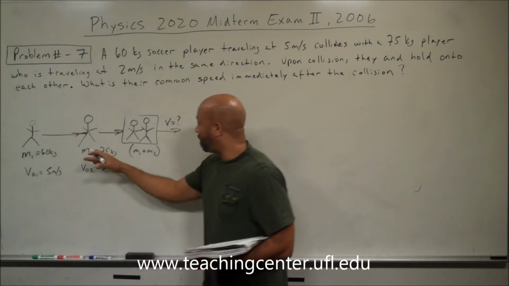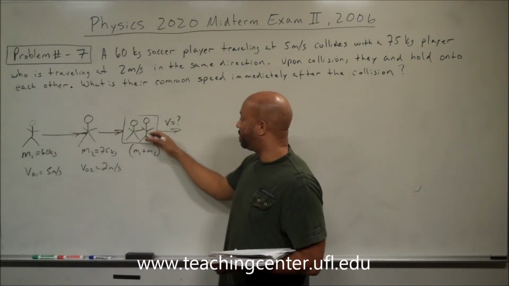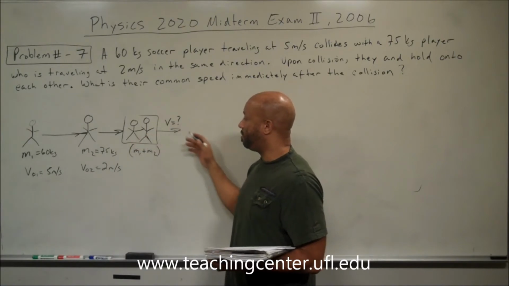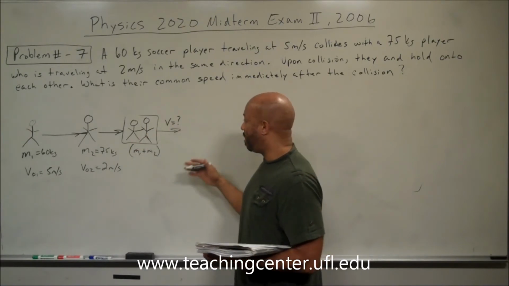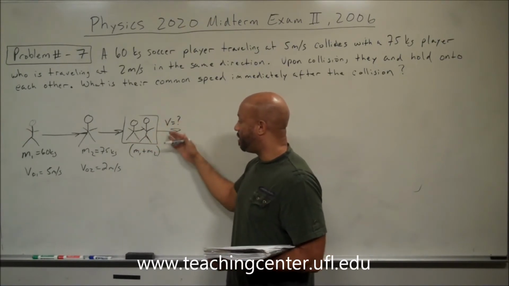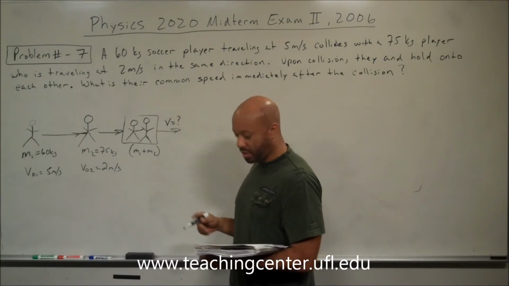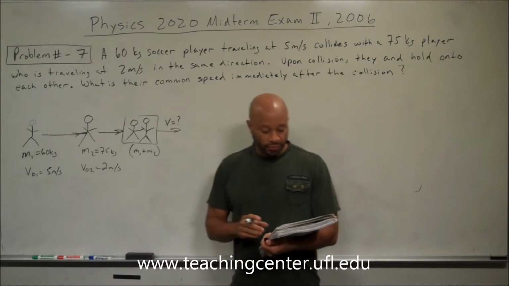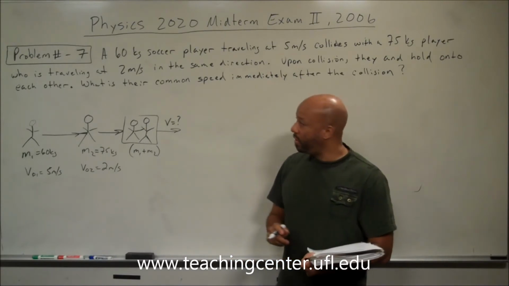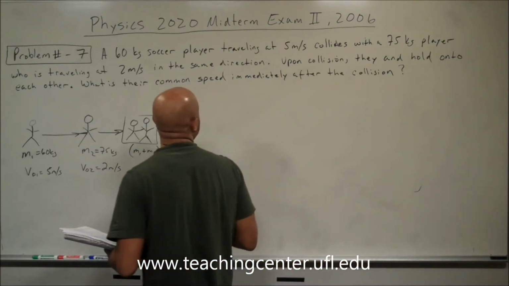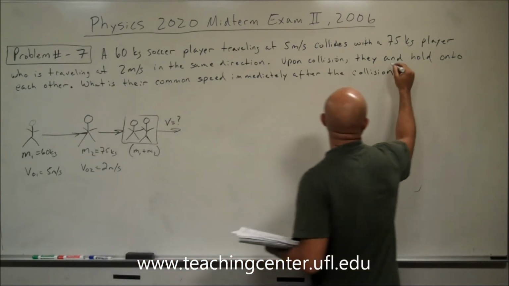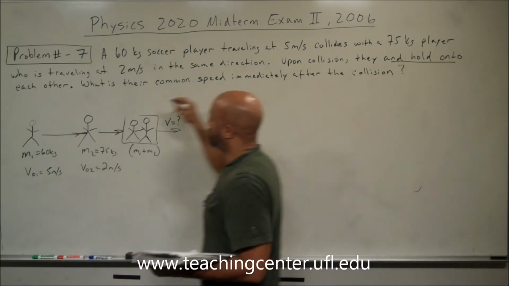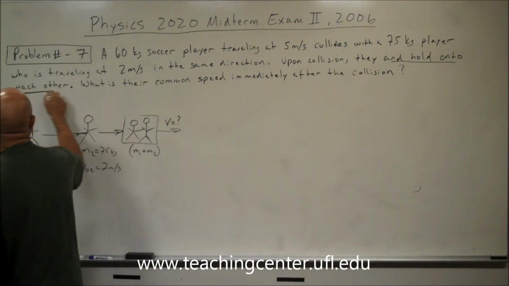And then they collide with each other and hold on to each other. What is going to be their final velocity when the two bodies are stuck together? The important piece of information in this problem is knowing that the two players are holding on to each other. So they're stuck together.